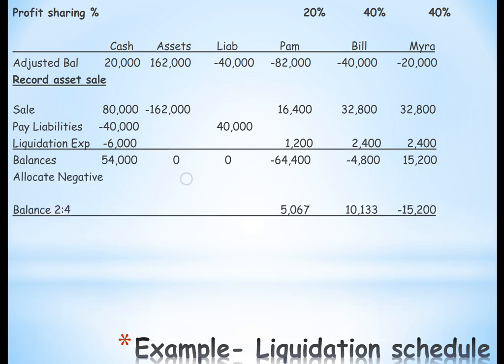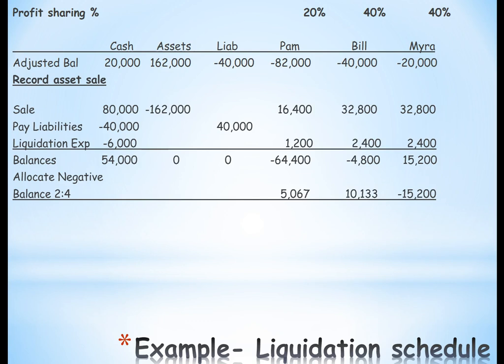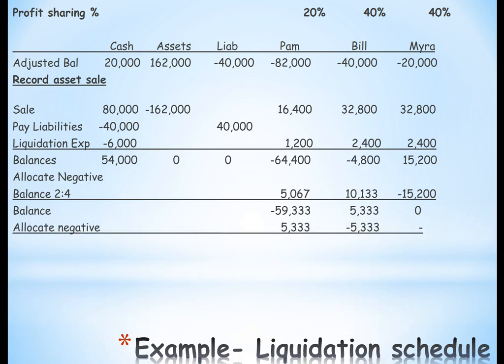So we're going to allocate the negative amount. And now what's going to happen is Bill has a deficit balance. We're going to take this against Pam, which means that we can safely, at this point, once we've sold some of the assets for $80,000, give her a check for $54,000. That ends this presentation on liquidating partnerships.